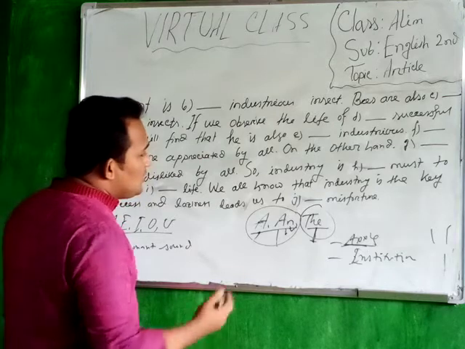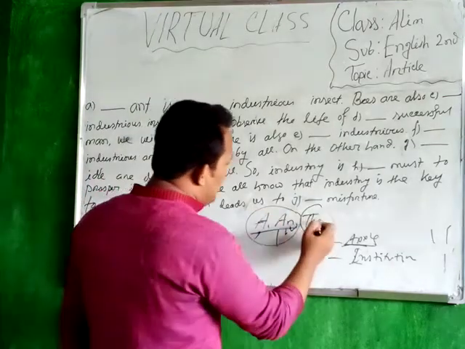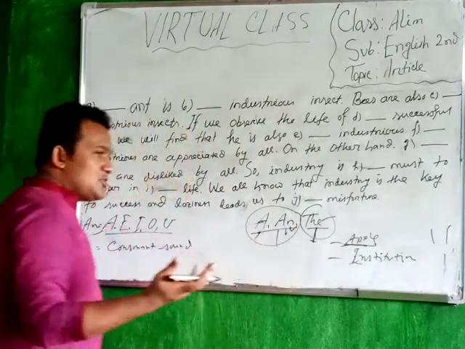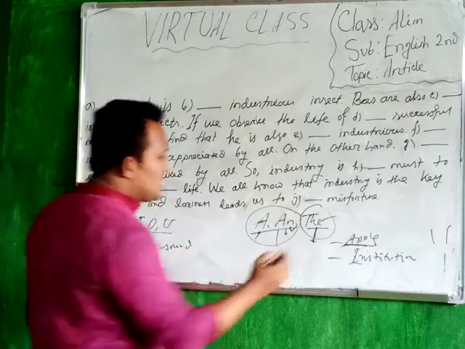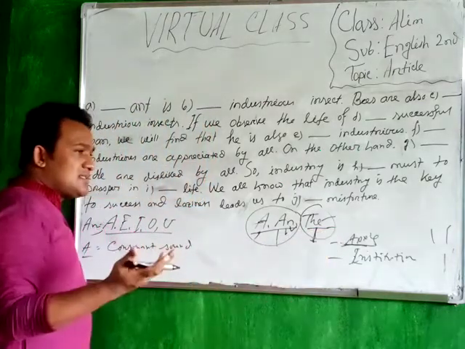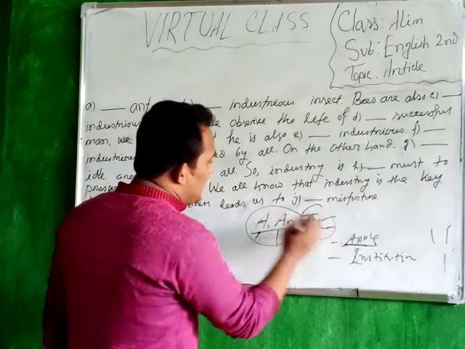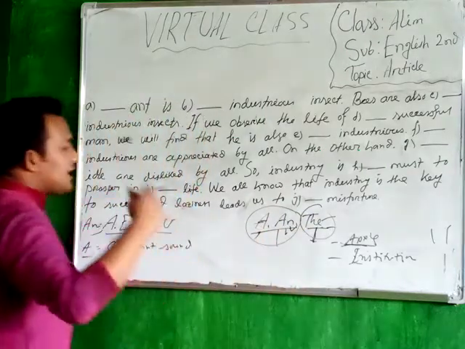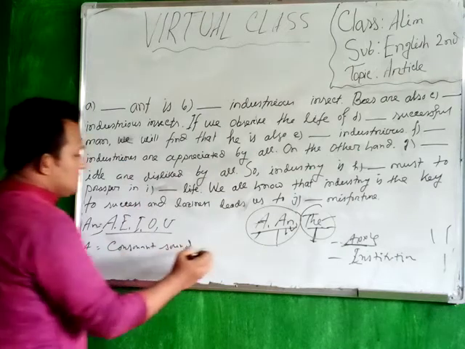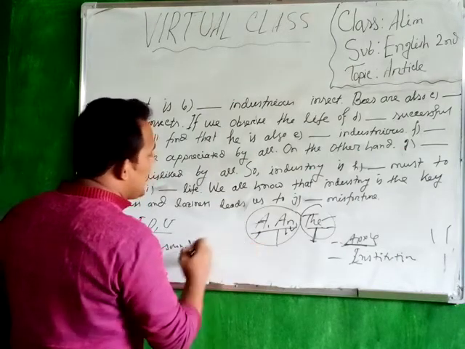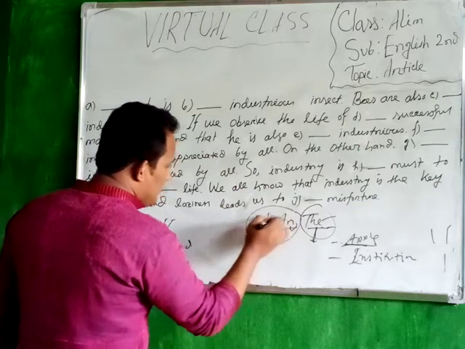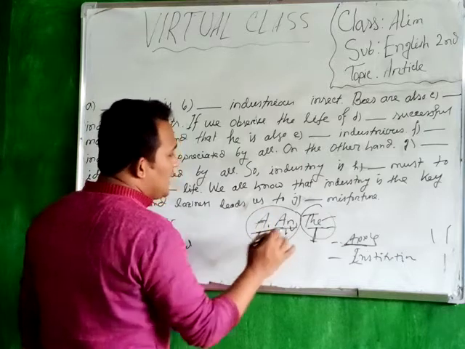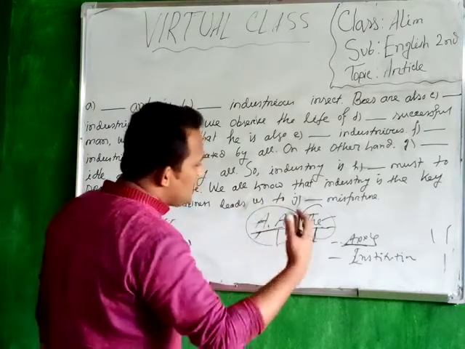So there are a lot of uses of article the. Like the name of a newspaper, before the name of a newspaper, put article the. The names of stars, planets, you have to use article the. I just want to clarify one thing, that you have to use article a or an when you find singular objects, and you have to use article the when you find plural objects.